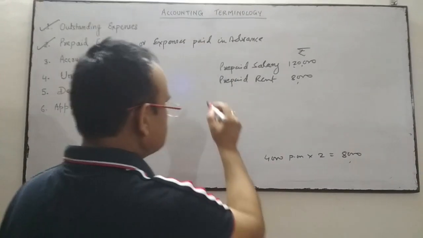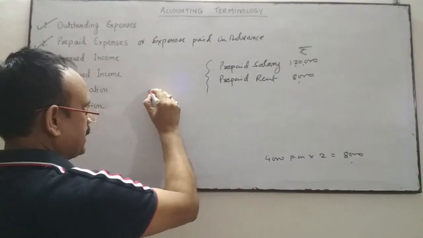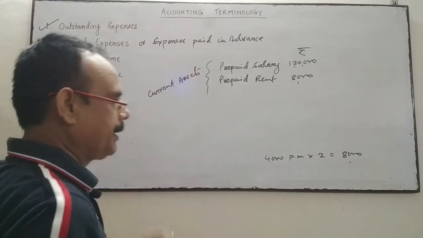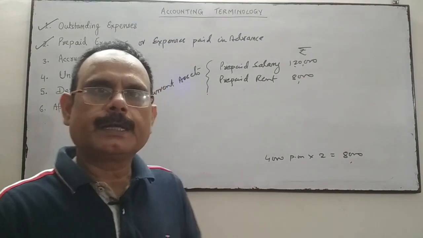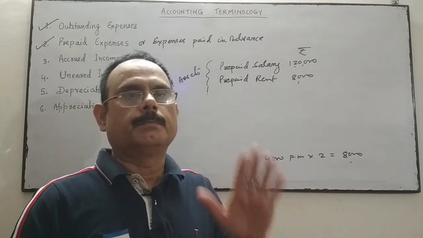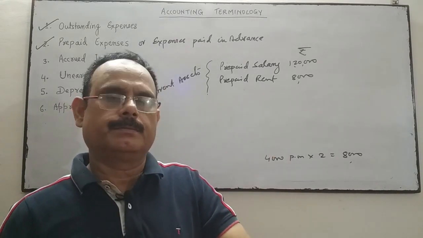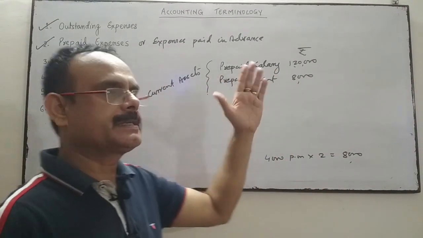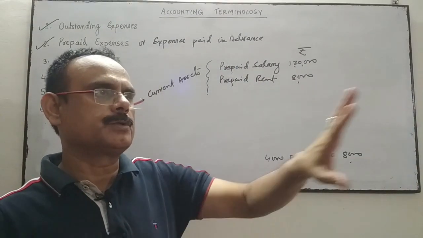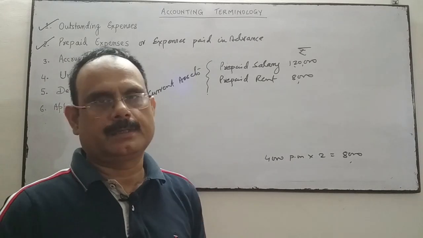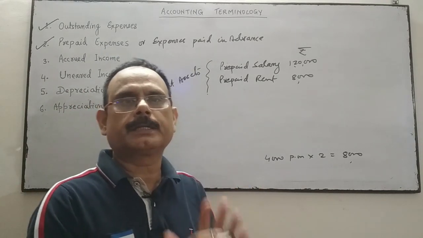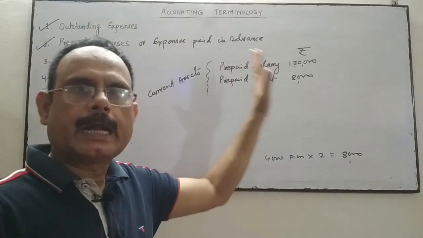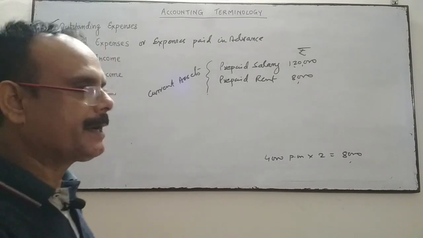These prepaid expenses come under current assets. The service is not availed, but the amount is paid by the business in advance, whether the salary concerned to the employee or the rent concerned to the landlord. The service is not availed, but the amount is paid in advance, so it is called prepaid expenses.